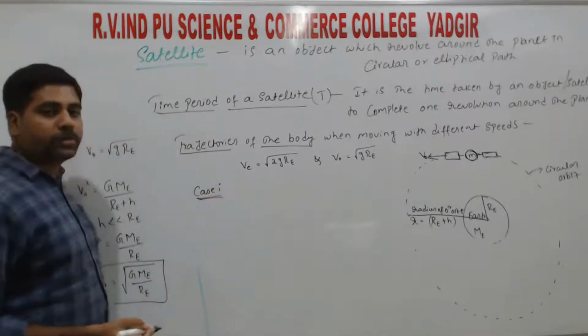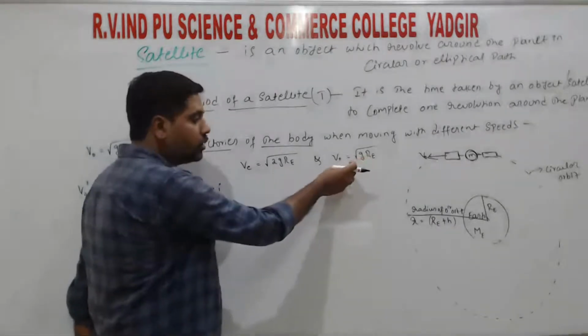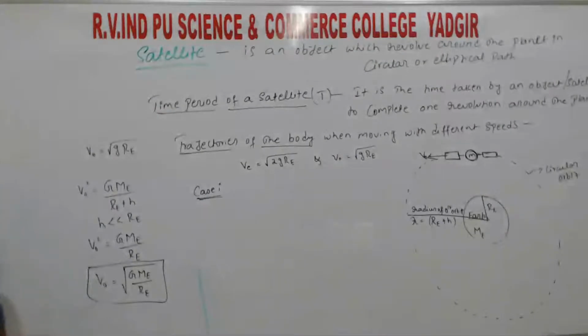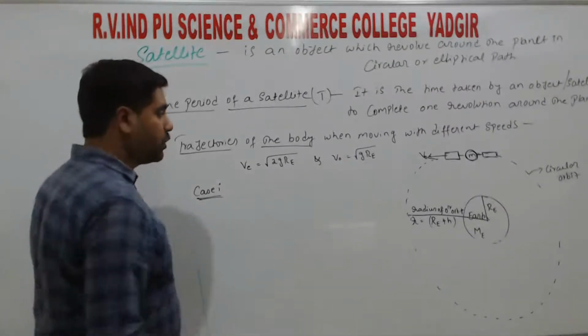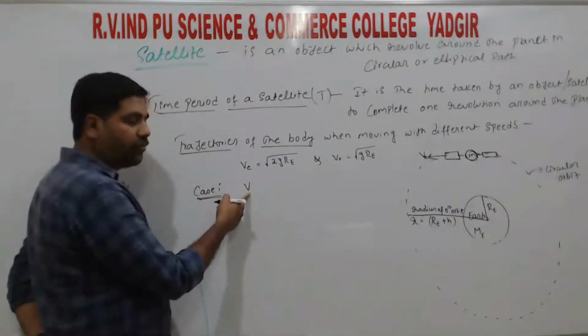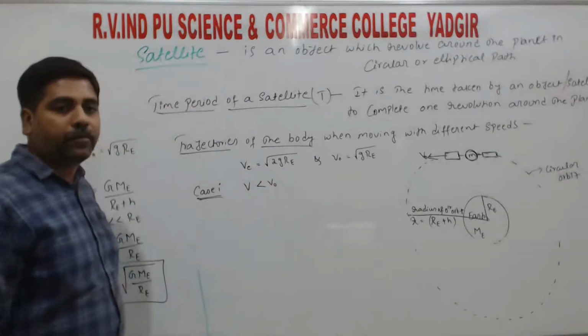1, if the object is moving with a speed less than the orbital velocity, right? So orbital velocity ಗಿಂತ ಲೆಸ್ಸರ್ ವ್ಯಾಲ್ಯೂ ಅಲ್ಲಿ ಹೋಗ್ತಾ ಇತ್ತು ಅಂದ್ರೆ ಆಬ್ಜೆಕ್ಟ್ ಯಾವ ಪಾತ್ ನ ಟ್ರೇಸ್ ಮಾಡ್ತಾ ಇದೆ, right? So if the object is moving with some velocity v which is less than the orbital speed, right?